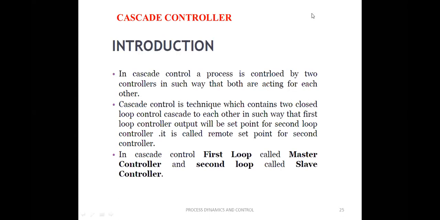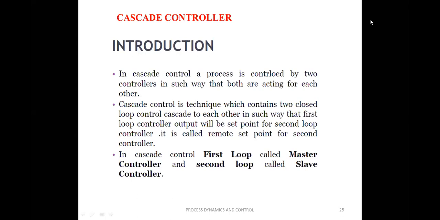Now we are entering into the next important multi-loop control system, the cascade controller. In this cascade controller, the main process is controlled by two controllers in such a way that both controllers act for each other. In all the previous multi-loop controllers, we had only one controller.